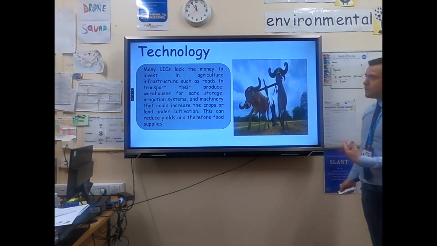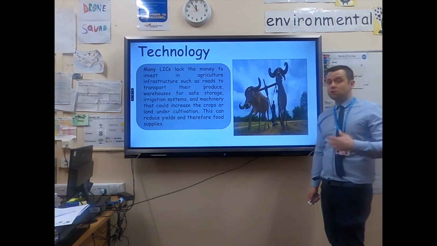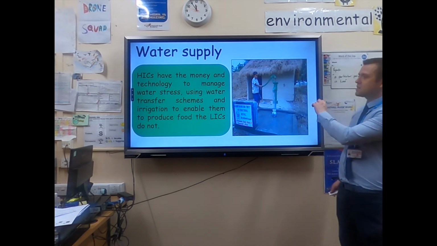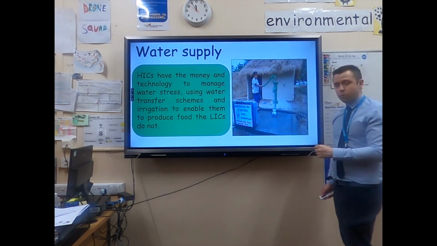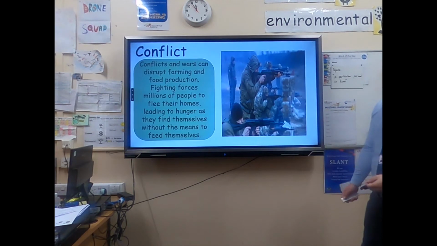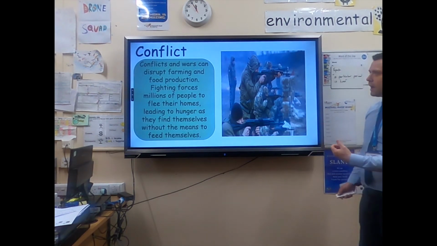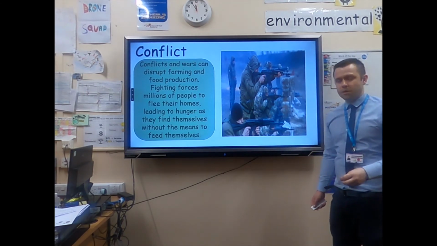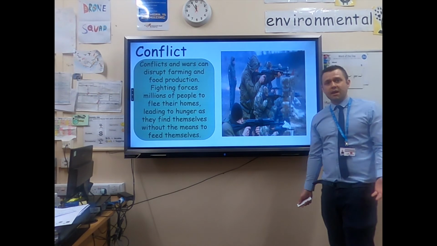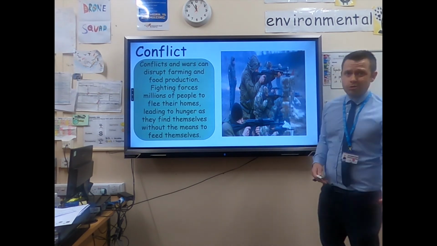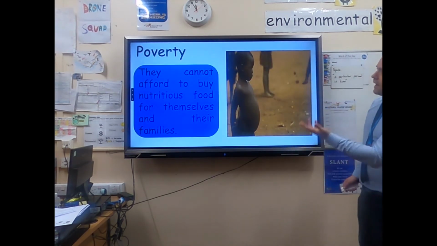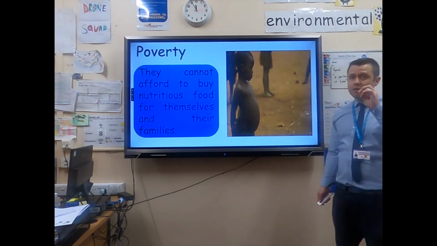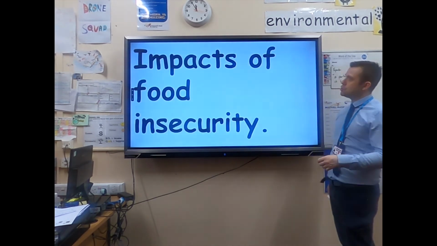Technology or lack of it. If you've only got basic technology, you can't harvest as much food. Water supply, we need water to irrigate our crops. If you've got little water supply, you're going to grow less food. And conflict, during conflict, many soldiers will often steal or destroy enemy food because it will make the enemy weaker. Also, if you're fighting a war, you can't tend to your crops. And probably the most obvious one is poverty. People in LICs literally haven't got enough money to be able to afford nutritious food.